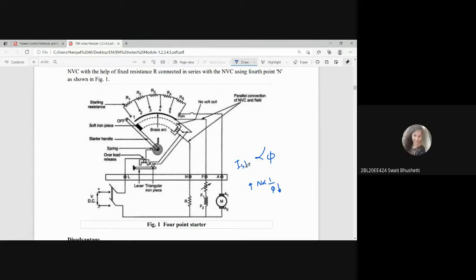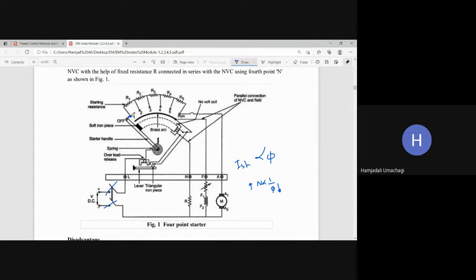Yes, sir. Now let us see the working here. Initially the input will be kept open. After doing all these connections, we should close the switch. After closing the switch, supply goes to the L point, then it is given to the overload release coil. The other point goes to the pivoted handle. Then this handle is made to move. At the time of starting, the handle is at position number 1.